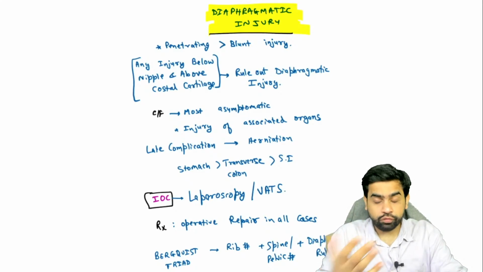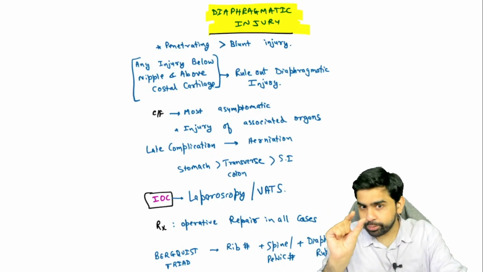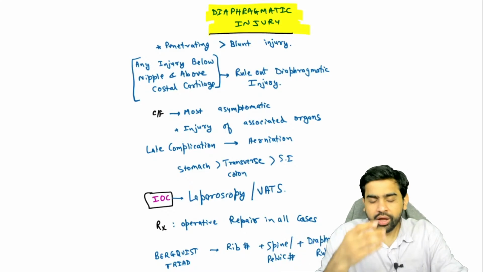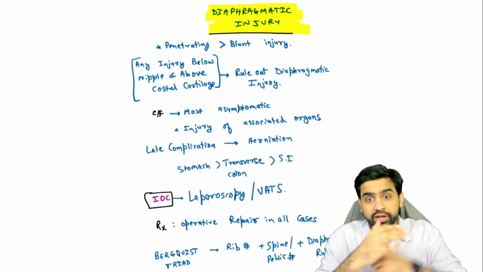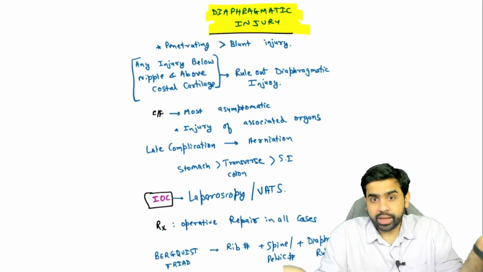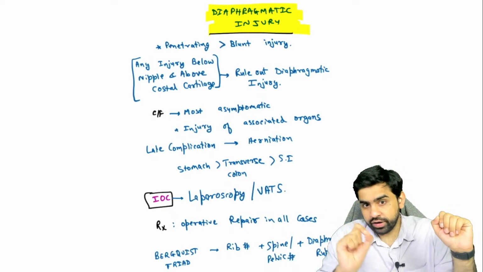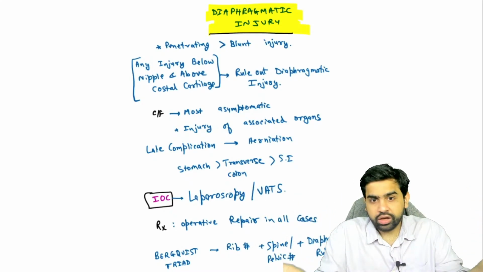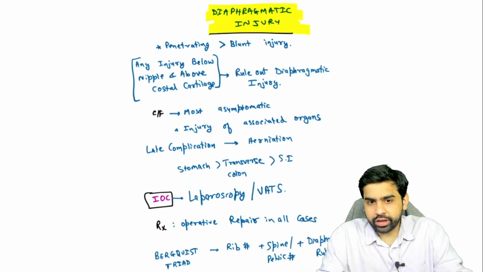So what is the investigation of choice? It is not an X-ray, because most of the time the defect is very small. There is no herniation. X-ray will be able to diagnose it only when the intestinal organs have herniated into the thoracic cavity. Most of the time your patients are asymptomatic, the defect is very small, there's no herniation of the bowel, so X-ray is definitely going to miss it. Even the CT scan is not that helpful.